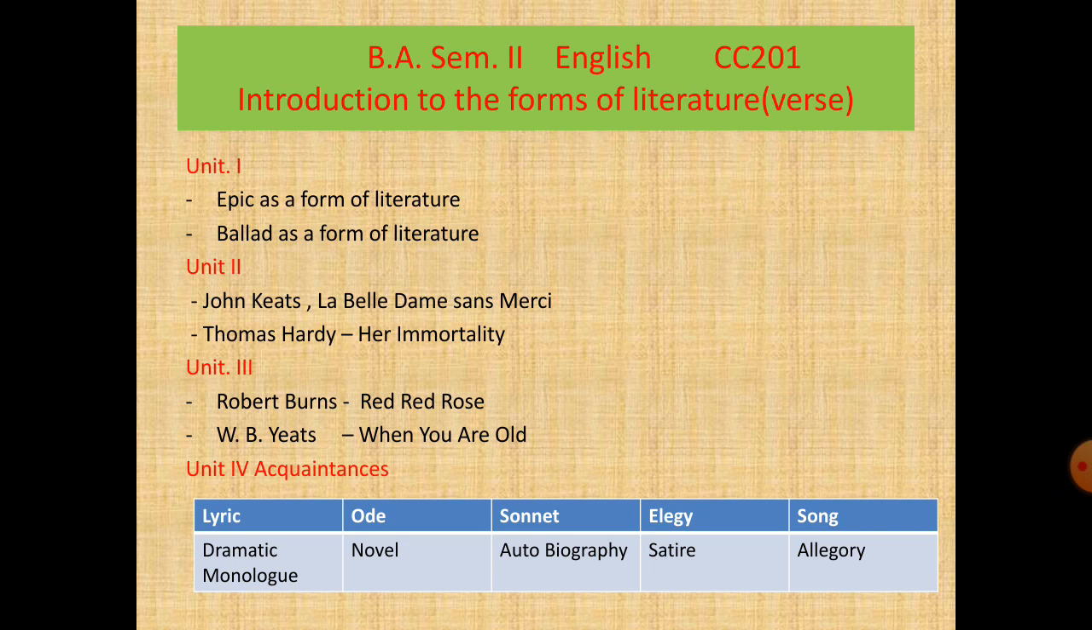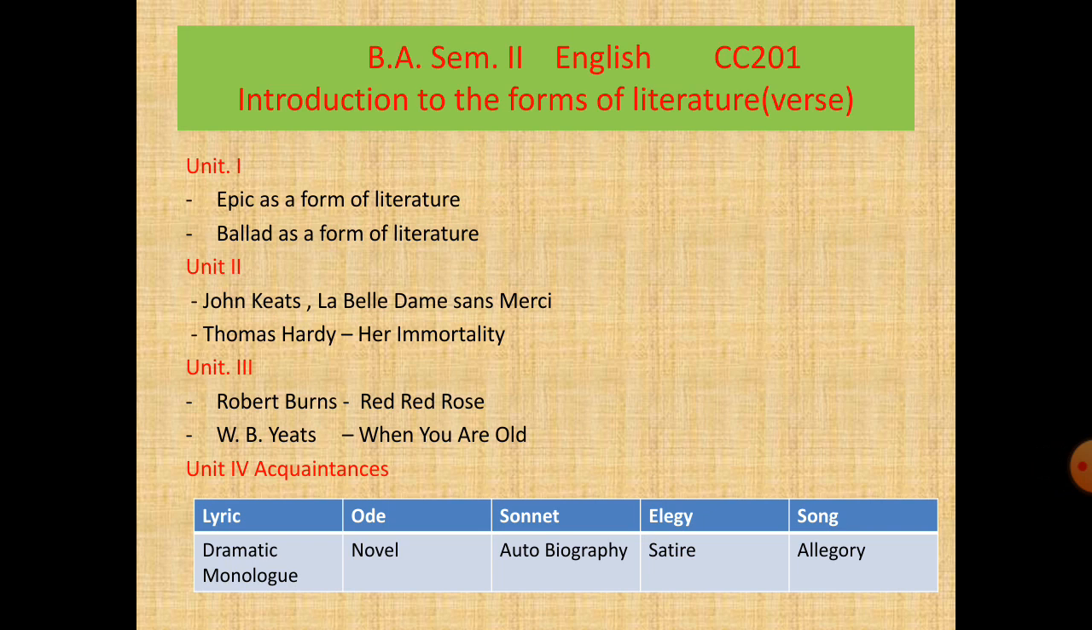Here in the slide, you can see that 4 units are there in this paper. In the very first unit, 2 topics are given to study: epic as a form of literature, and ballad as a form of literature. In the second unit, once again 2 topics are given: John Keats' La Belle Dame sans Merci and Thomas Hardy's Her Immortality.